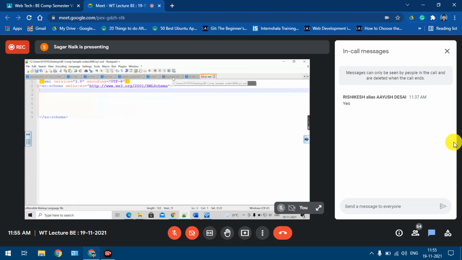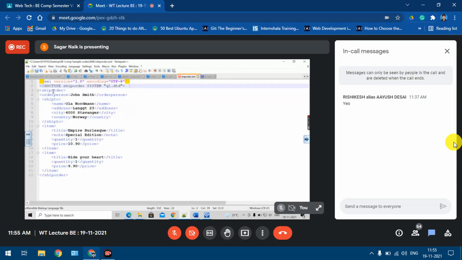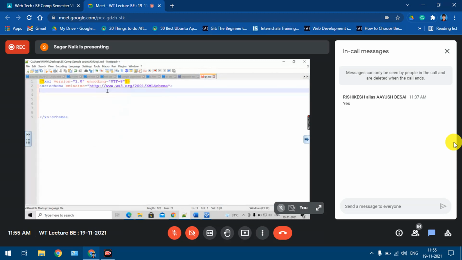So we'll start defining the root element, that is the ship order element. How do we define an element in XML schema? I say xs:element name equal to, what is the name of the element? Ship order. Can I define the type over there? No, because it is not a simple element. Yes, it is a complex element, so I specify xs:complexType. I'm saying that it is a complex element.